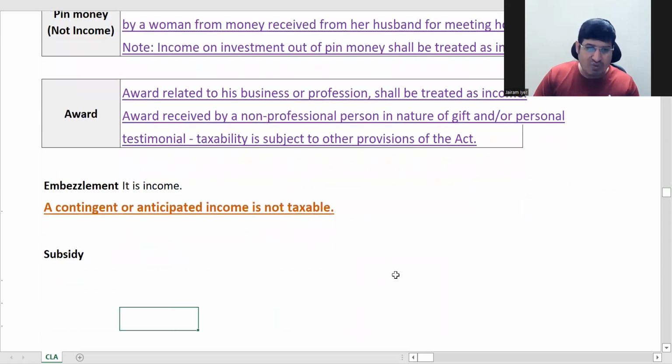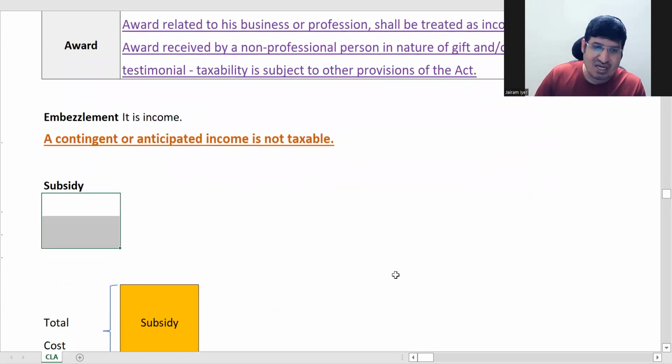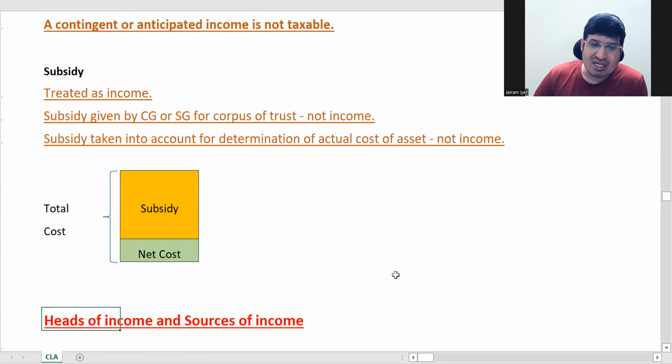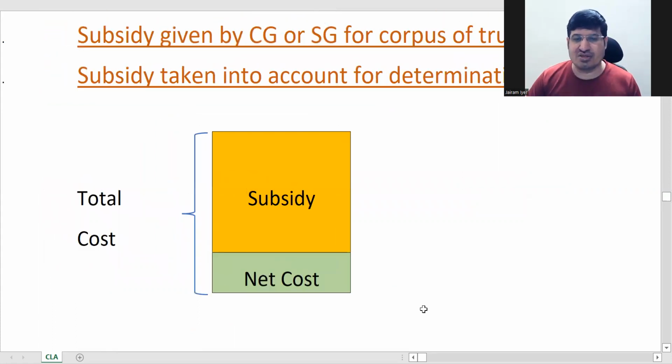Next point is about subsidy. This is also an interesting point. Subsidy is also treated as income. Why is it treated as income? Say this is your total cost.